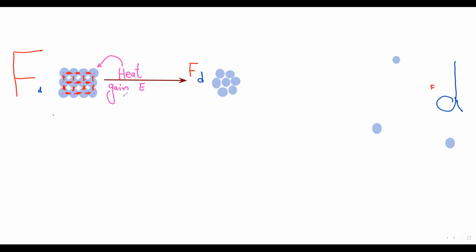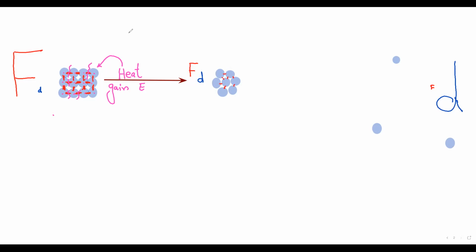So what is the role? What is the function of this energy? This energy can break down the forces between the molecules like this. So the molecules start to go somewhat far apart from each other, and the solid turns into liquid. What about the forces in the liquid state? They become smaller than in the solid. They are present, yes, but smaller like this. And look at the distance, it starts to increase.